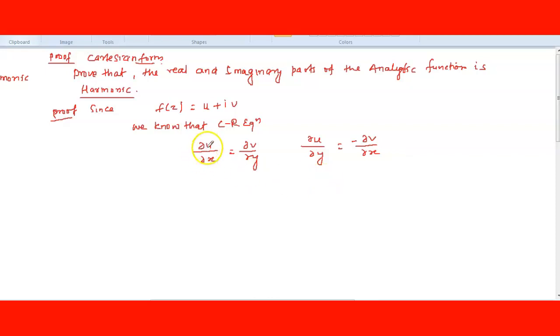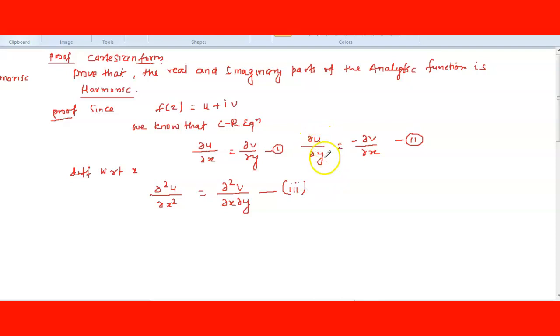Consider this as equation 1 and this as equation 2. Differentiate equation 1 with respect to x. So what will you get here? Del square u by del x square, and on the right hand side, v with respect to y, if you differentiate, it becomes del square v by del x del y, right? Consider this equation number 3.